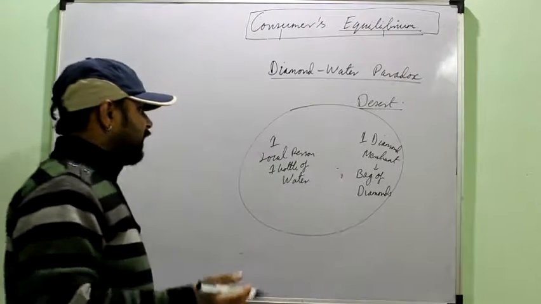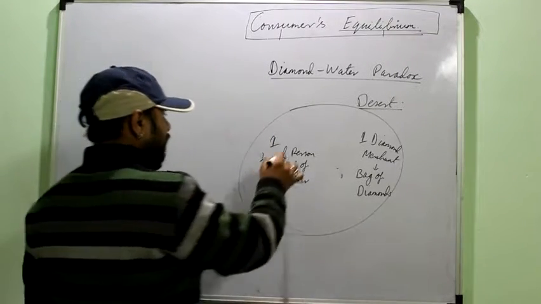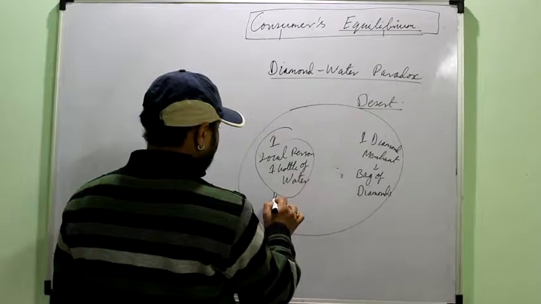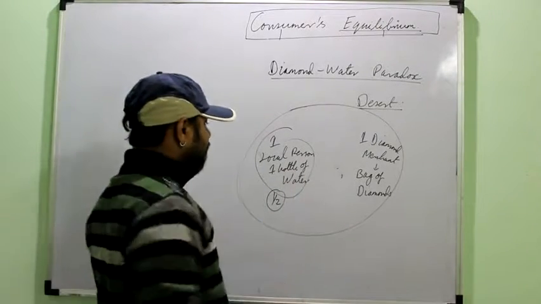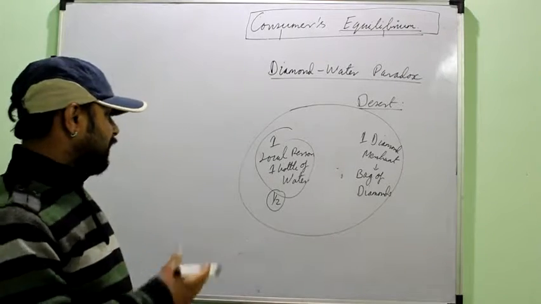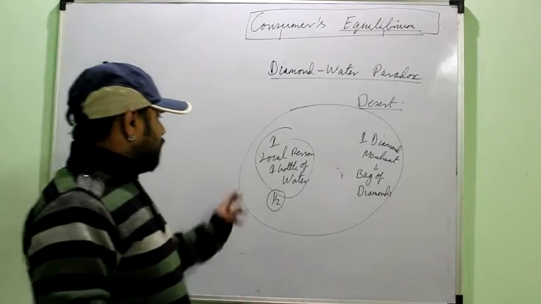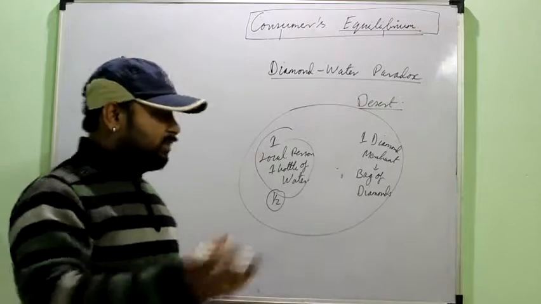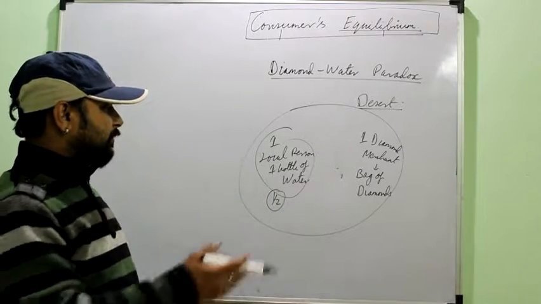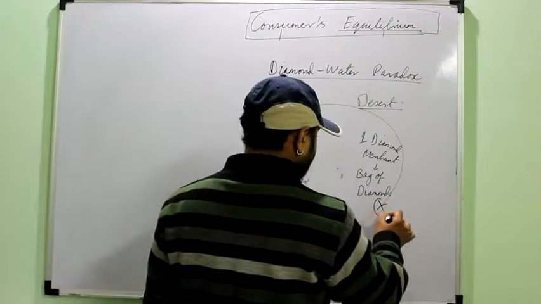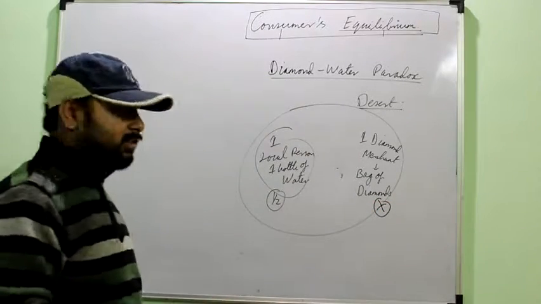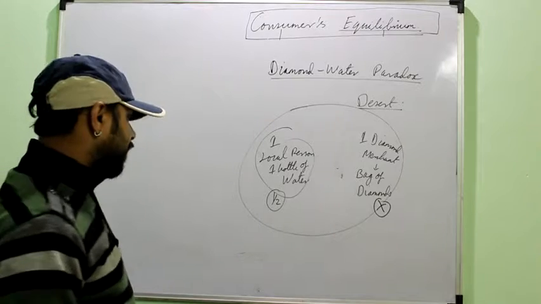When they move on a little distance and both feel thirsty, this person consumes half of his water, but the merchant doesn't get any water. So the diamond merchant asks this local person to give him half bottle of water. This person in turn says that the merchant will have to give him half bag of diamonds. The merchant disagrees. I won't exchange my half bag of diamonds for half bottle of water.